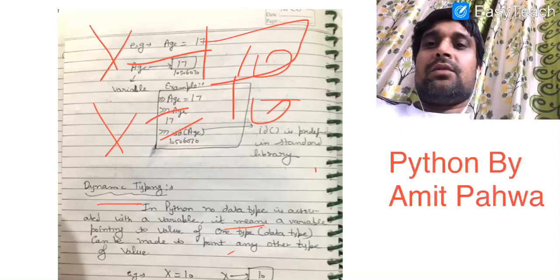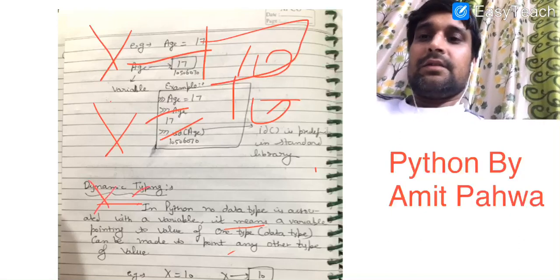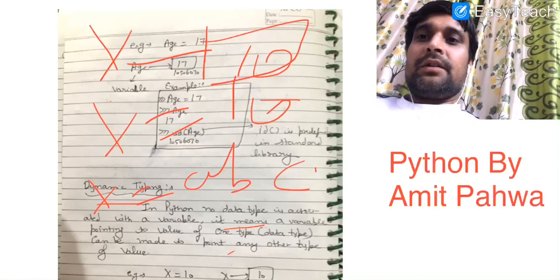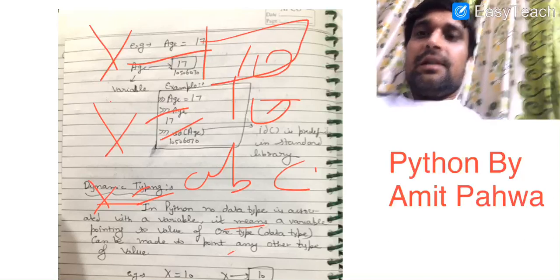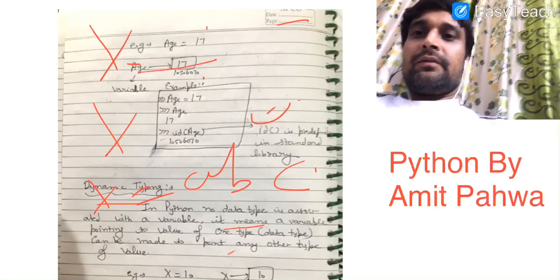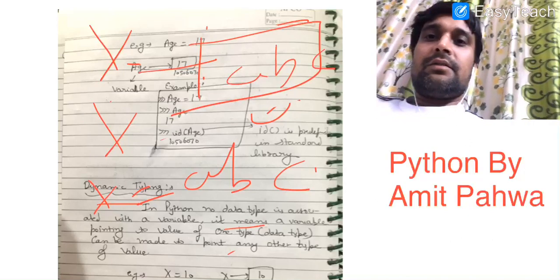But suppose later on I write x is equal to abc, then what will happen? Instead of having a link to the 10, x will point to a memory location where abc is saved, and abc is a string.